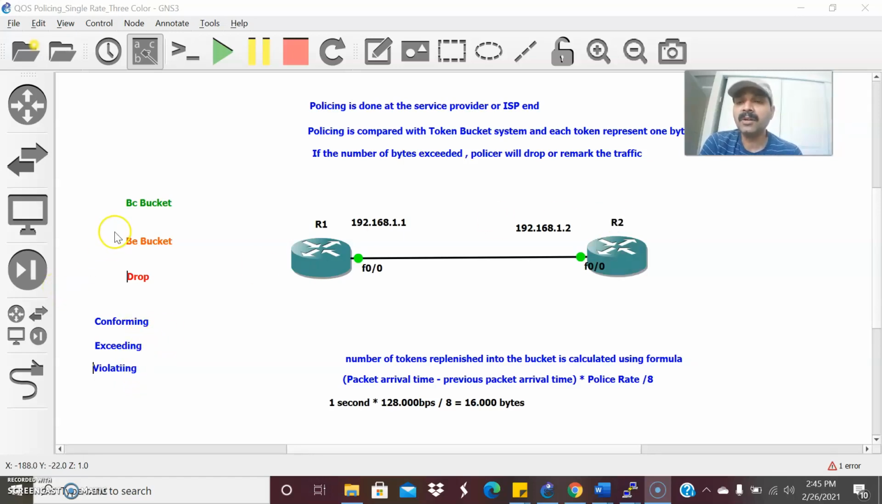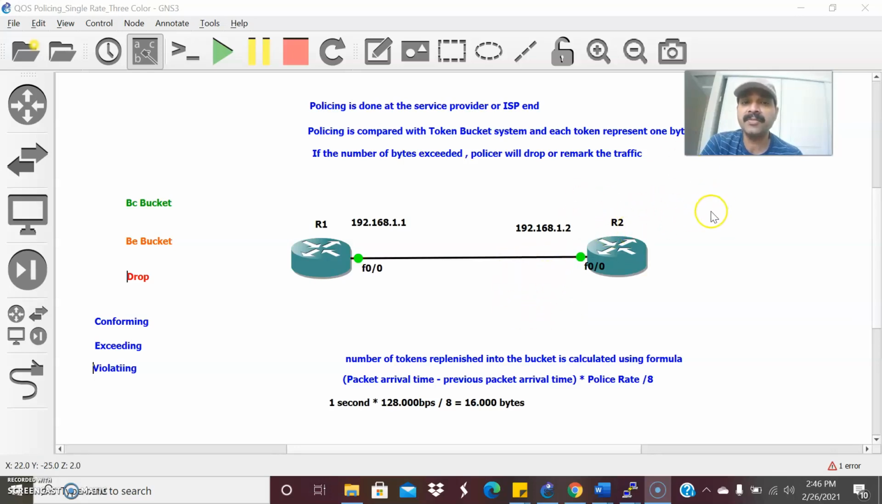This is also called a two bucket system. One is the BC bucket and the other is the BE bucket. Each and every time the policer will inspect the number of tokens at the receiving end, that is at the ISP end, compared with the token bucket system. Assume we have a token bucket of only 64 kbps. If the policer receives a number of bytes larger than this, the policer will drop or remark the traffic. And if the number of bytes transferred is less than the bucket, then the policer will take the tokens from the bucket and use them for forwarding.